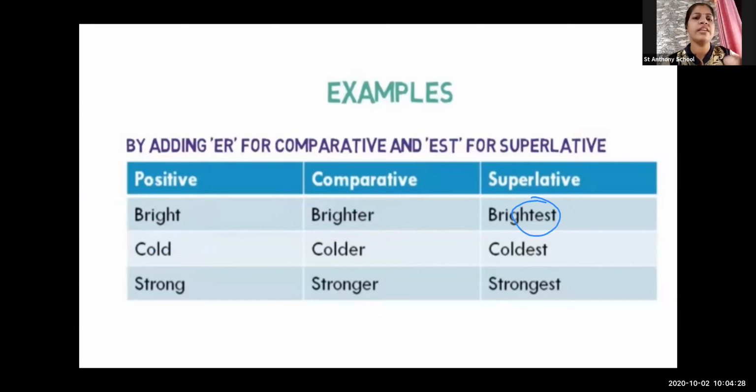The next one is cold, colder, coldest. Strong, stronger, strongest. So what is the difference being shown? Simply, we have added er in the comparative degree and est in the superlative degree. So very simple to remember.